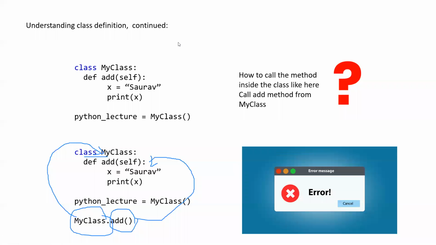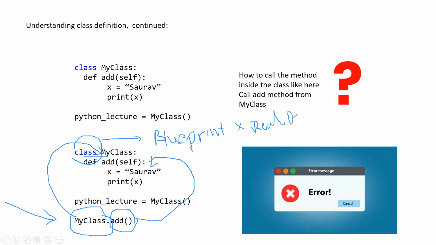Why can't we do this? What is a class? This class means what? It's a blueprint, correct? And blueprints are not the real object, correct? A blueprint is something on which the real object is created.